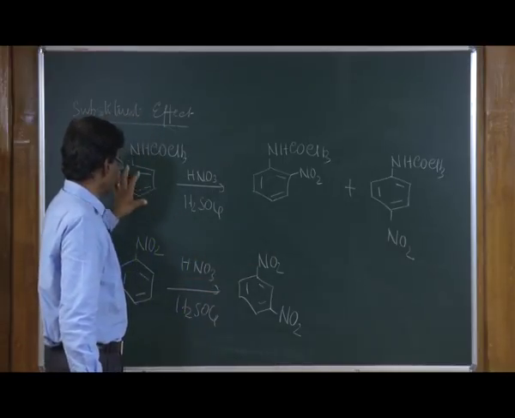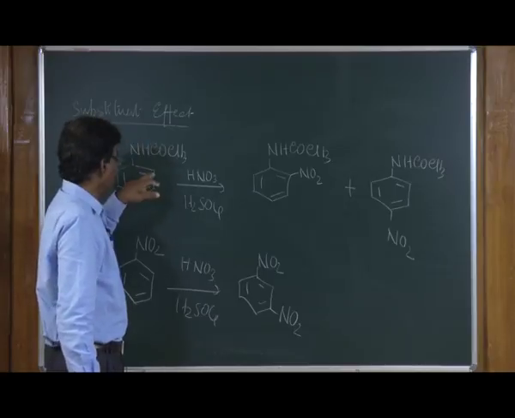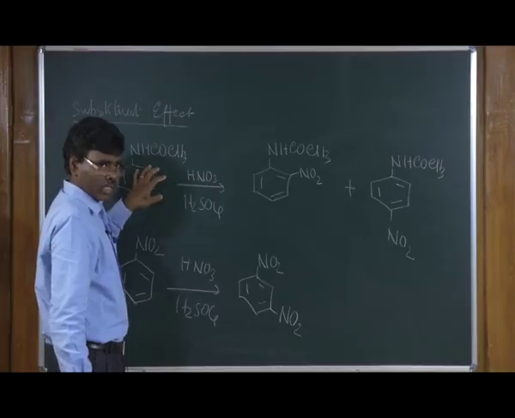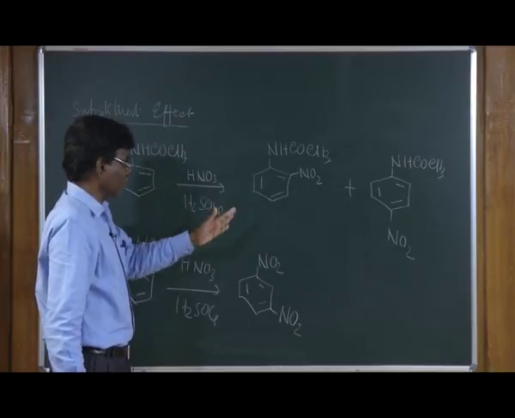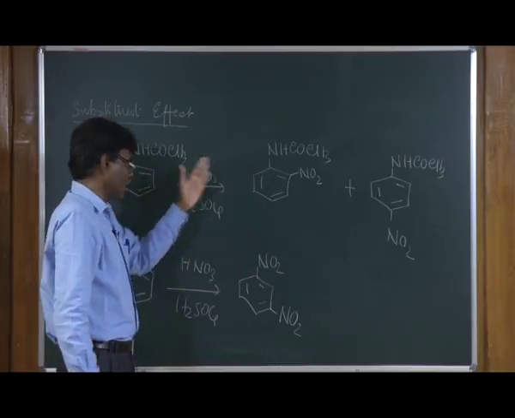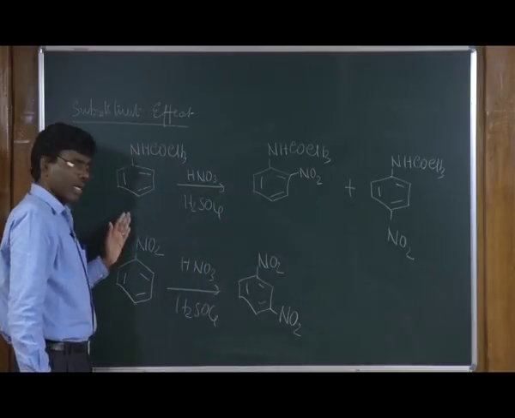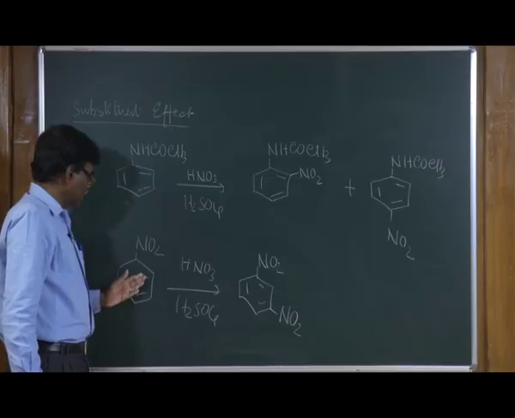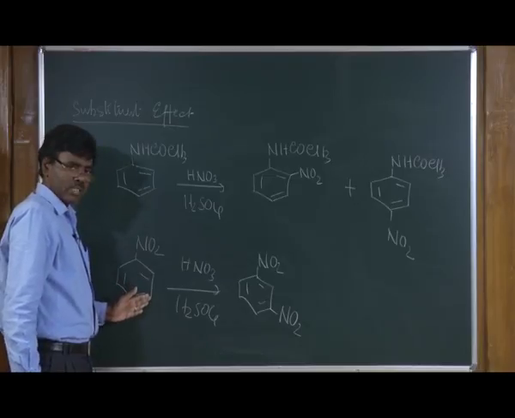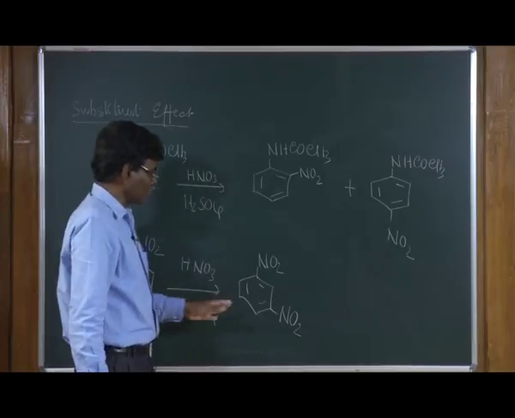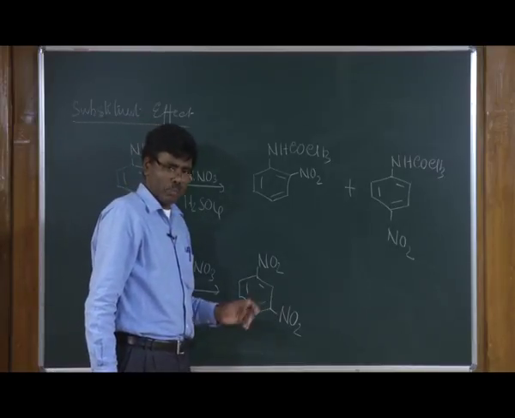It is different in these carbon atoms. When you have the electron donating group, the ortho and para carbon atoms have more electron density compared to the meta. Therefore, the electrophile undergoes substitution at ortho and para positions. On the other hand, when you have the electron withdrawing group, the meta carbon has more electron density compared to ortho and para, therefore, the electrophilic substitution takes place at meta position.